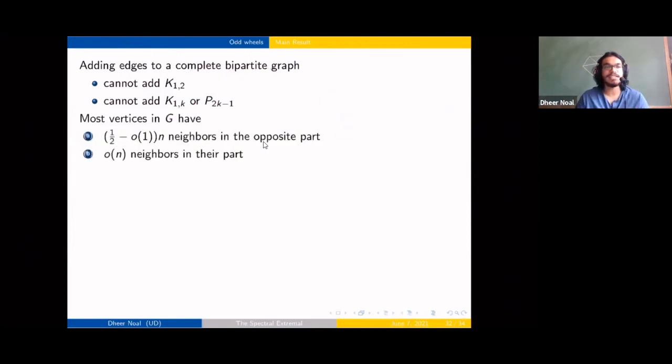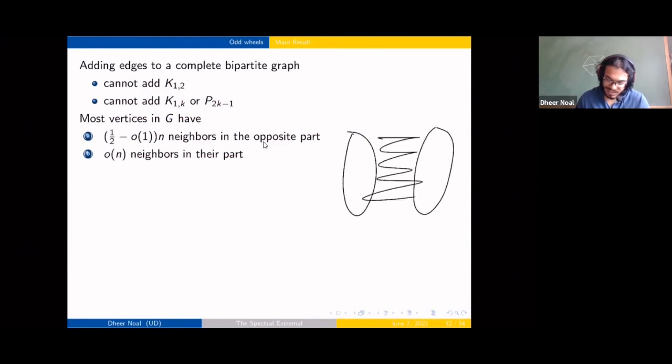But what we have is that there's this large max cut, right? We have this large bipartite subgraph, a lot of edges.